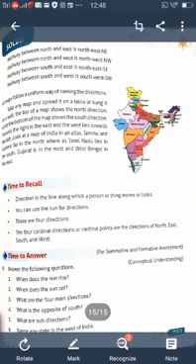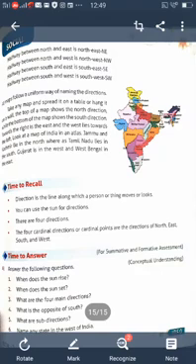So next, the sixth one: name any state in the west of India. Which is an example in the west of India? That is Gujarat. Gujarat is an example; it is a state in the west of India. Understood?